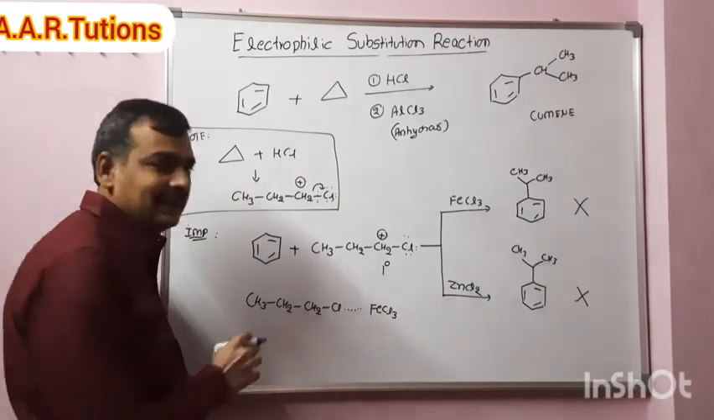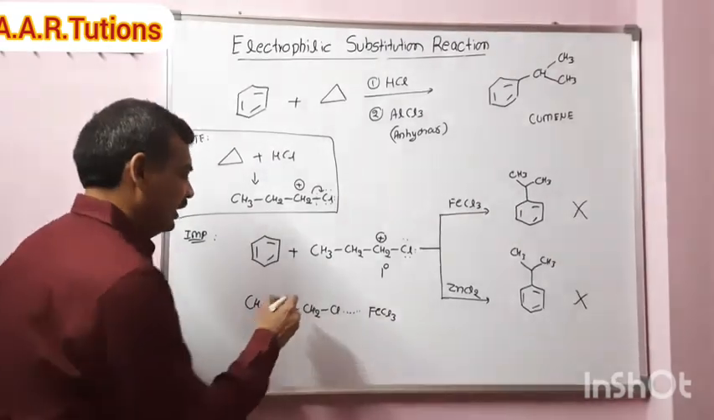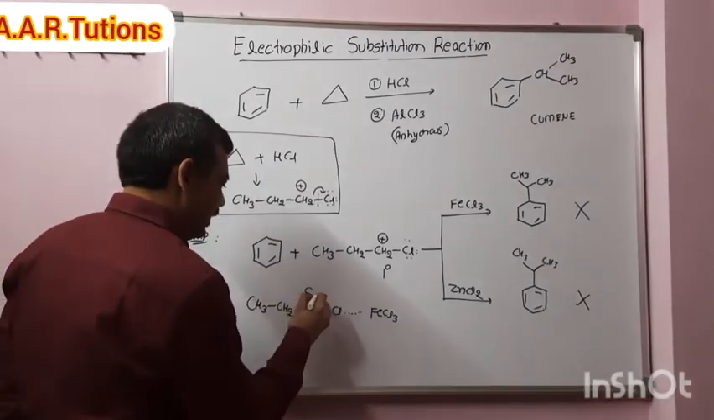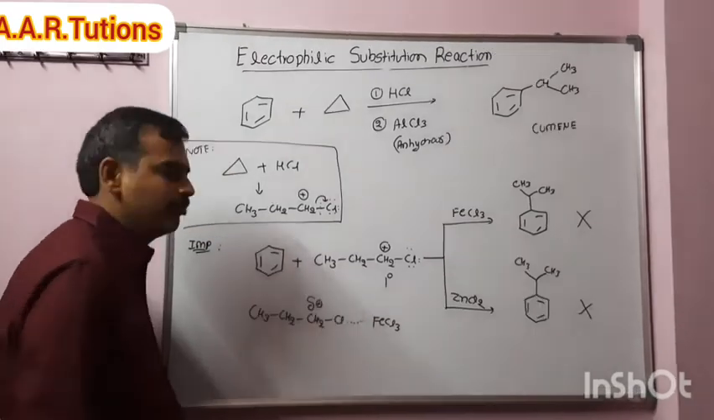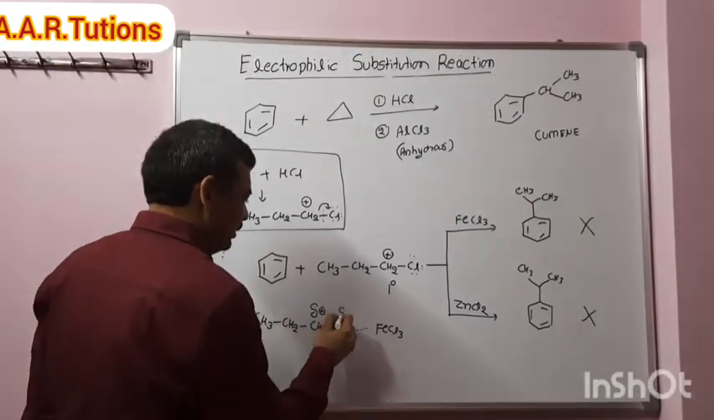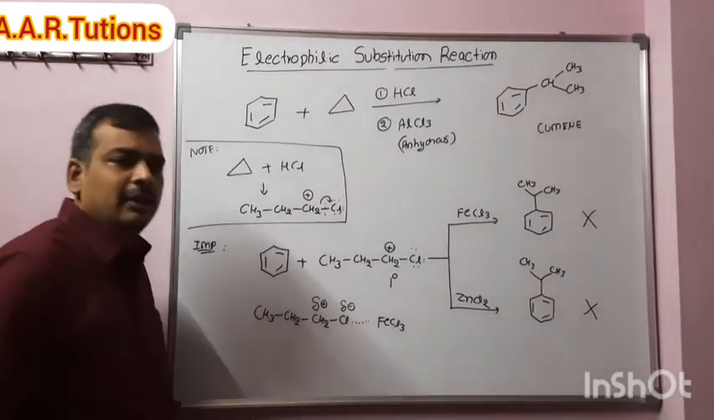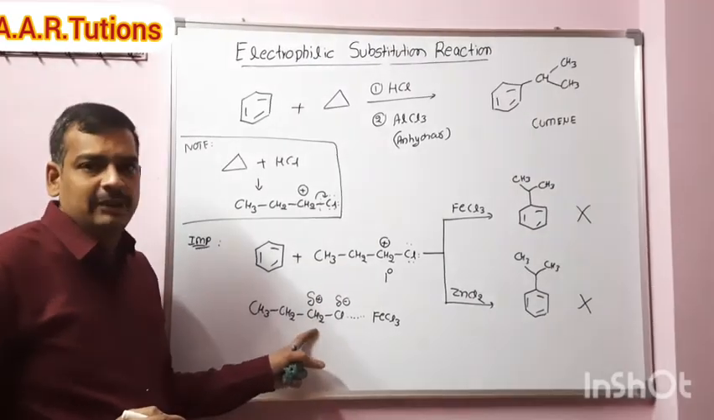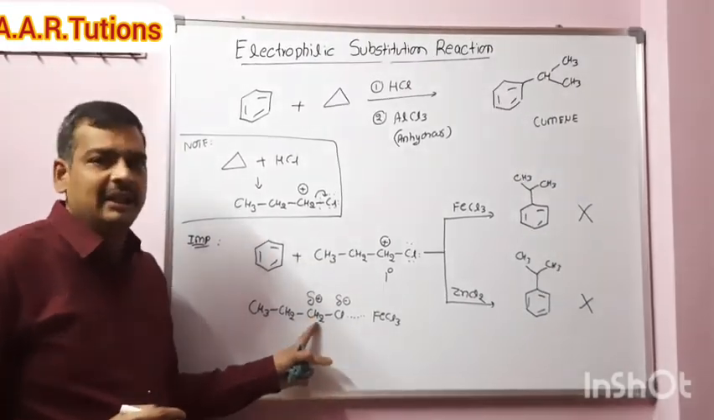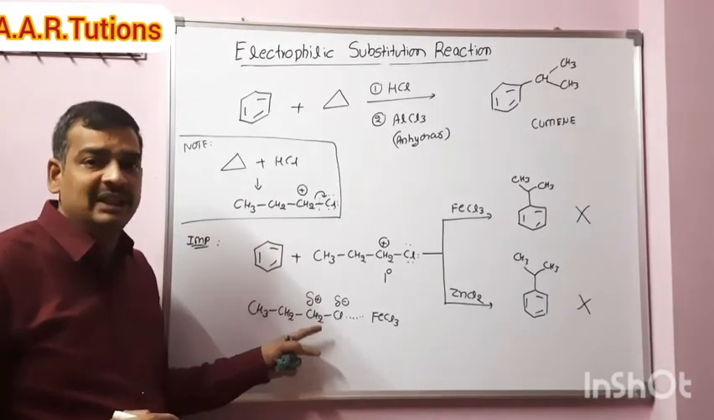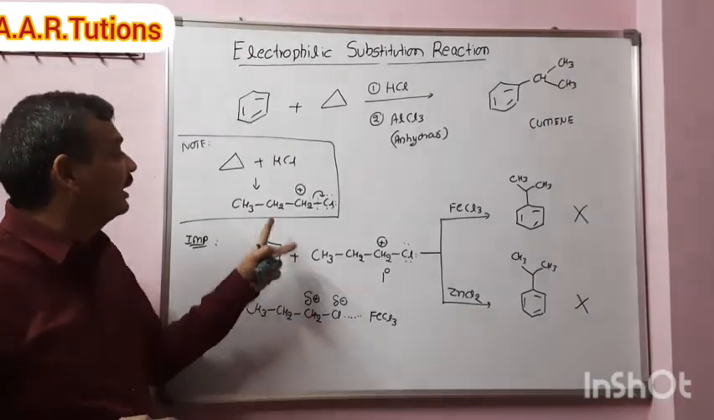Okay, only partial positive charge is there here. The partial positive charge we will write as delta plus, and the partial negative charge we will write as delta minus. There is no complete positive charge; it's not completely a carbocation. It's a partially positive charge here. So this complex will attack on benzene.